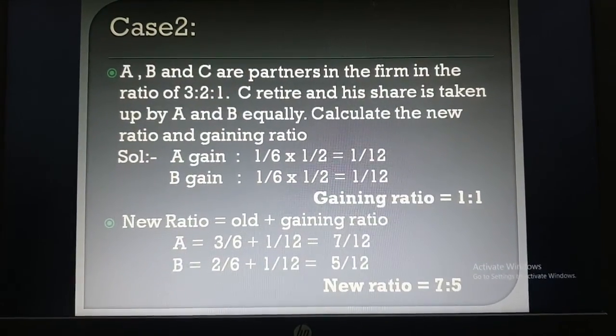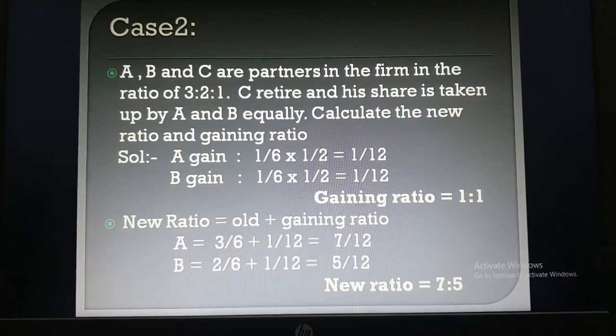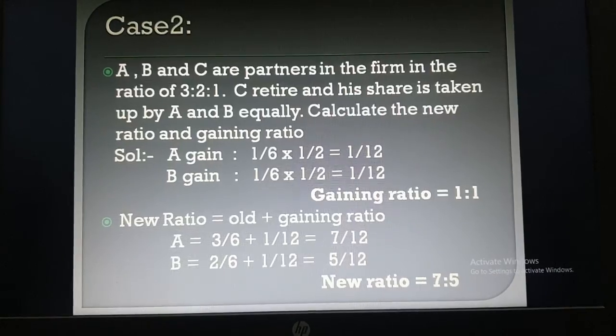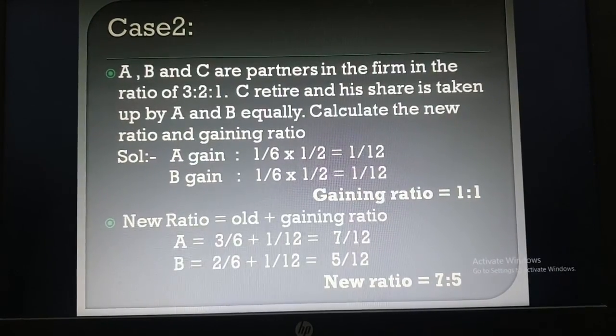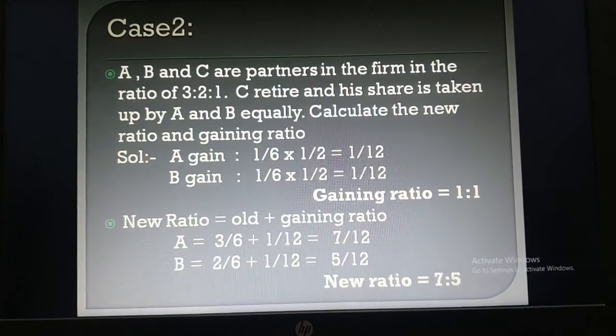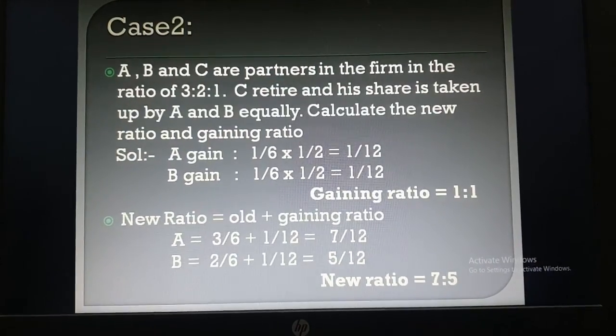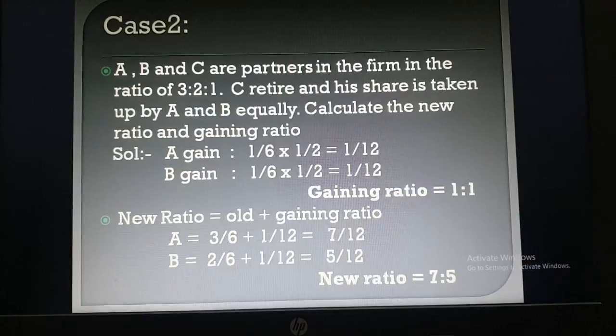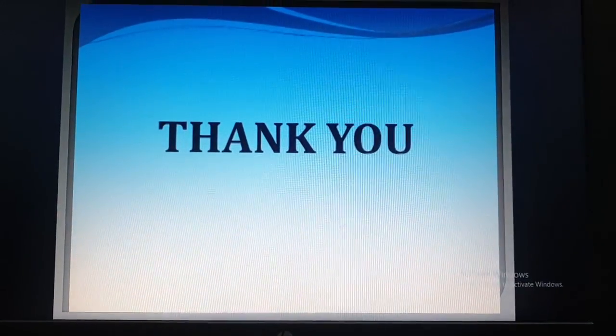In the previous chapter, we already discussed the sacrificing ratio. The formula of sacrificing ratio is old minus new, and just the opposite, new minus old, is the gaining ratio. So this is about the two cases of sacrificing and gaining ratio. Thank you so much.